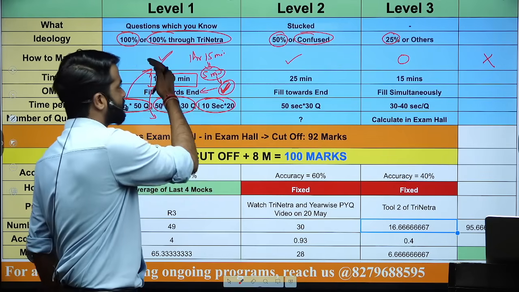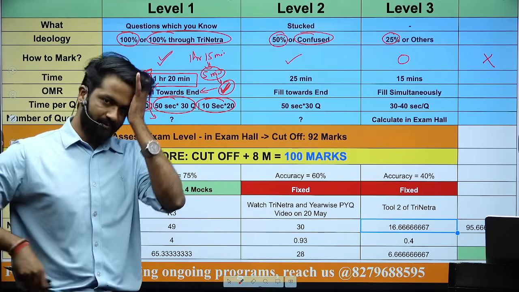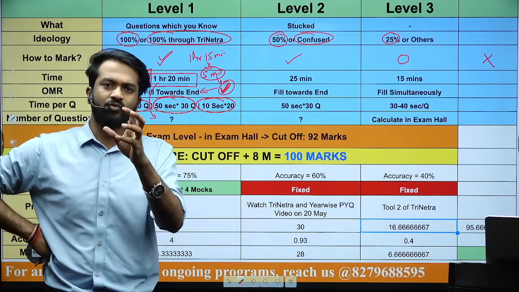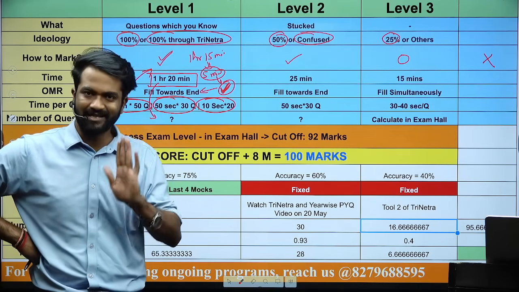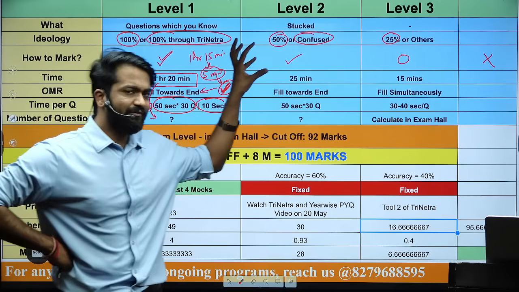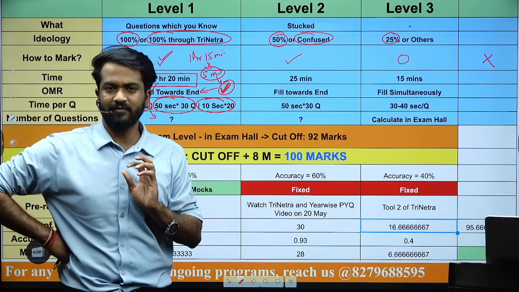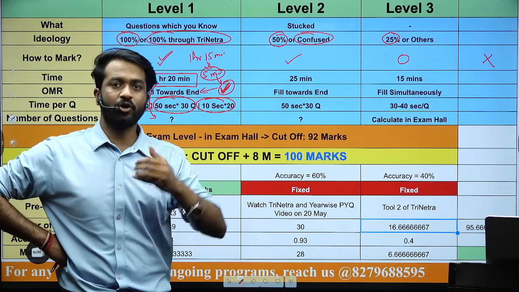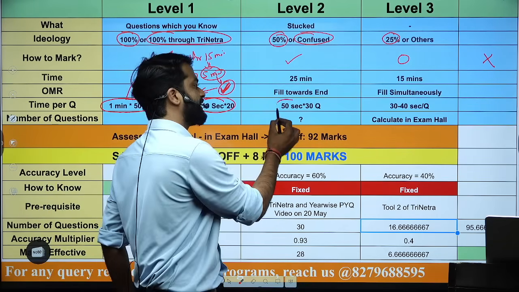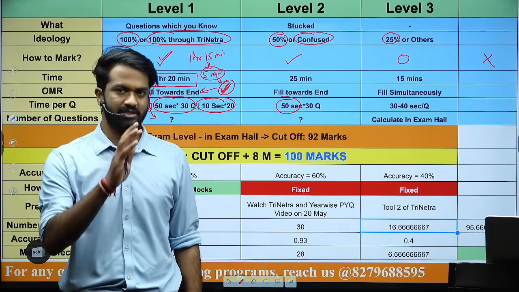The questions which you double tick, you are able to solve, you are 100% sure. You have to fill the OMR. I hope it will reduce the time for some of you to attempt the paper with whatever insights I have given. Now let's come to the level 2. Since you have already given 50 seconds each on them, you were stuck at 50% of the answer, or you were confused whether I have to apply the 3 minutes or not. I am saying you give them another 40 to 50 seconds on 30 questions each.